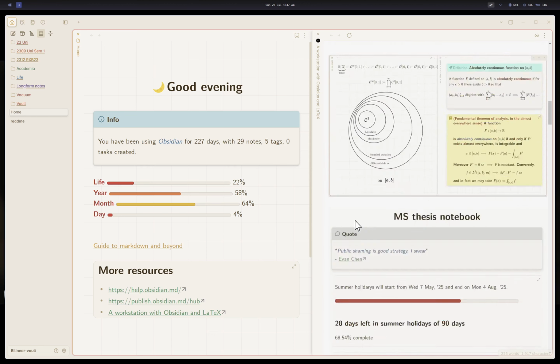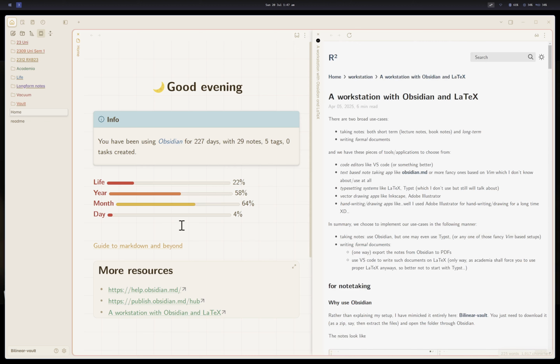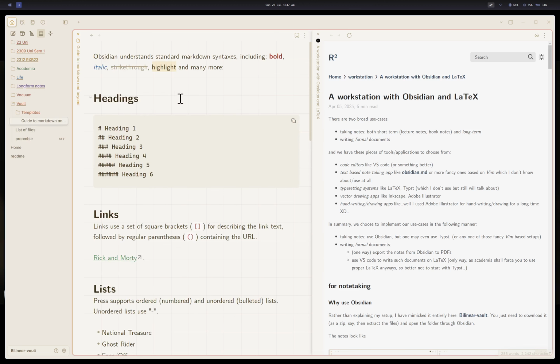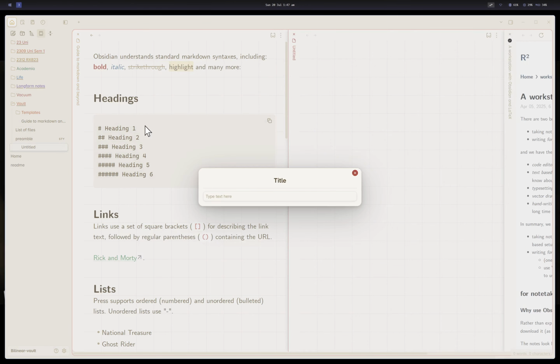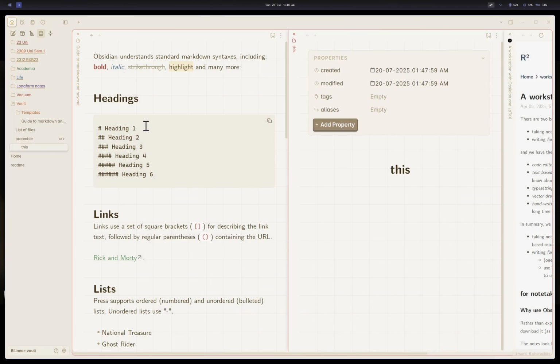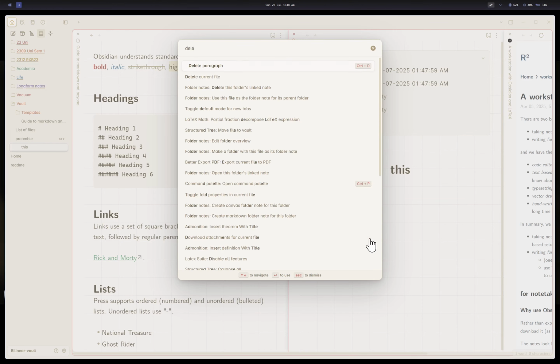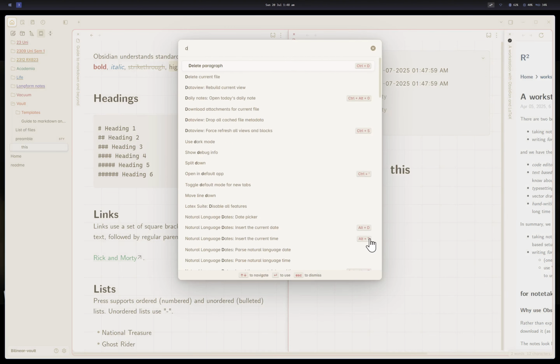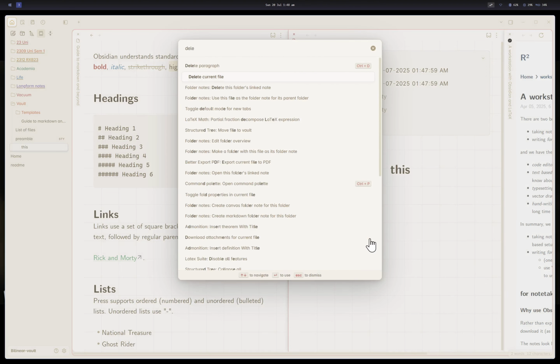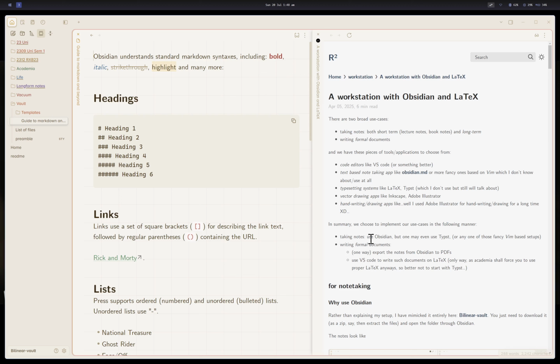Now, let's look at some of the syntaxes. So you write text, you create notes, you click Control N, you will create a note. It will ask for a name and then it will create a note and then you type like this. You press Control P and then write delete and click on delete current file, it will delete that note. I don't want these notes to be there, so I deleted that note.